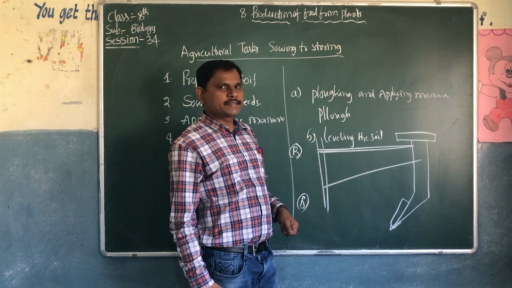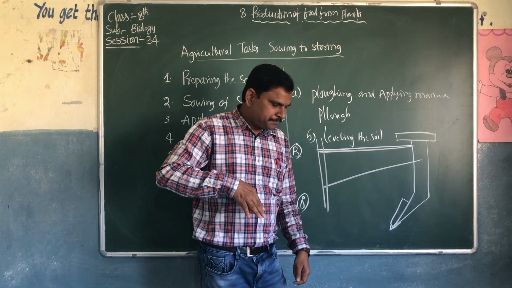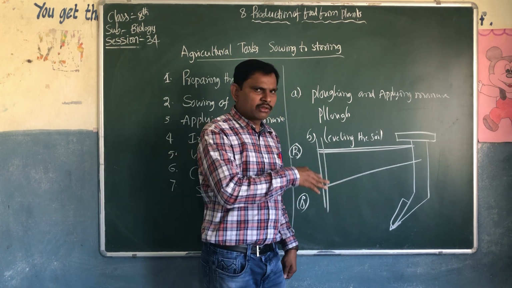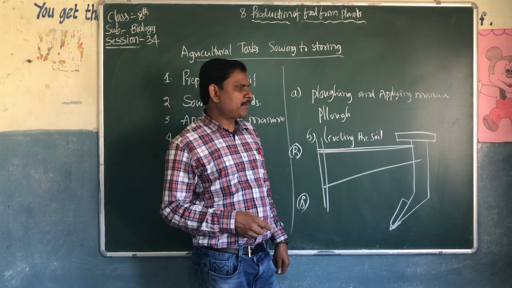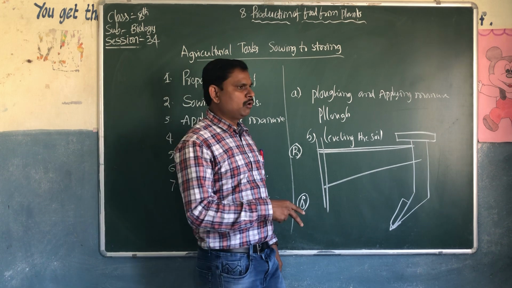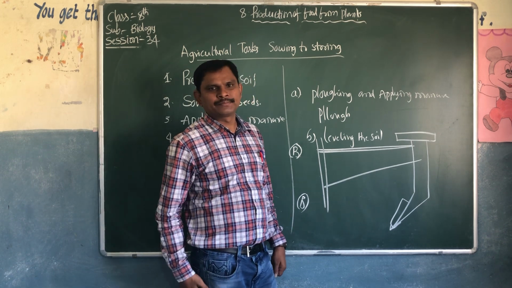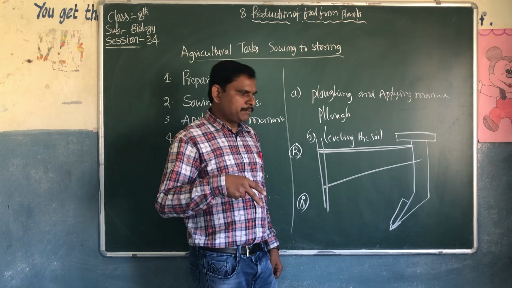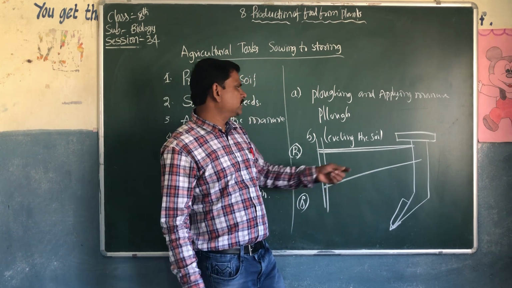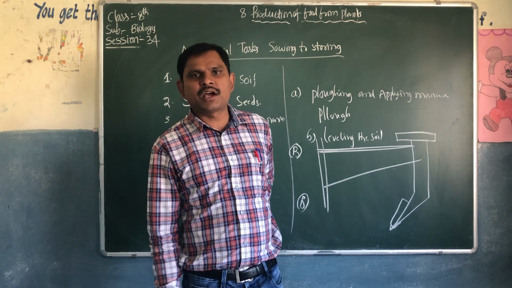When the bullocks are moving, the wooden plough will penetrate into the soil through this plate. What happens? It will make holes. It will remove the soil particles, and it will easily penetrate into the soil. Like this, they will plough the soil of the entire field.